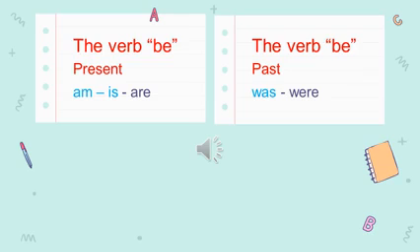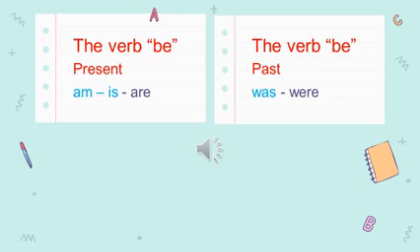The verb be has 5 forms. 3 of these forms are used in the present tense, and 2 of these forms are used in the past tense. You'll notice in this slide that am, is, and was are typed in a color that is different from the one used to type are and were.